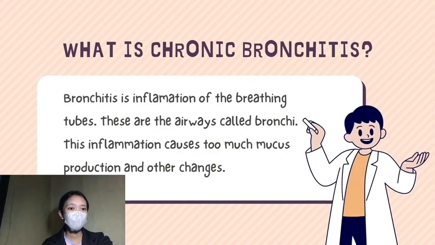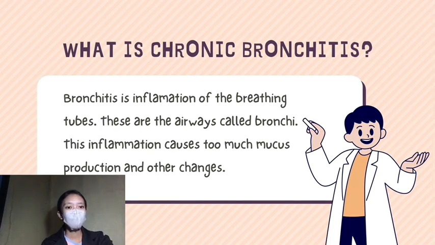So what is chronic bronchitis? Bronchitis is an inflammation of the breathing tubes. These are the airways called the bronchi. This inflammation causes too much mucus production and other changes. There are different types of bronchitis, but the most common are the acute and the chronic. Chronic bronchitis is a long-term inflammation of the bronchi. It is common among smokers.